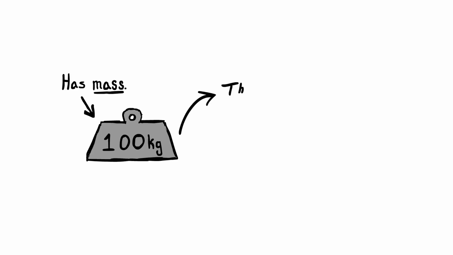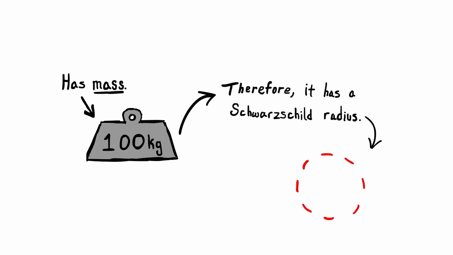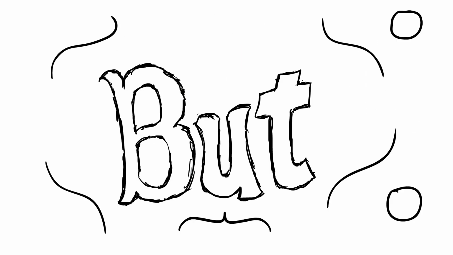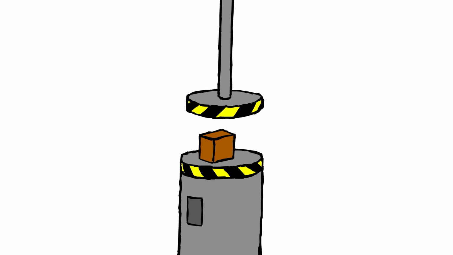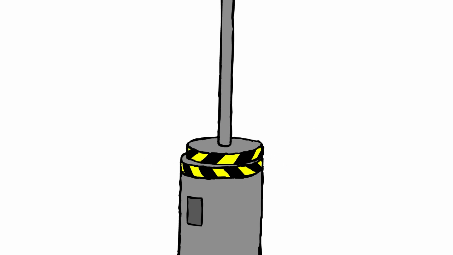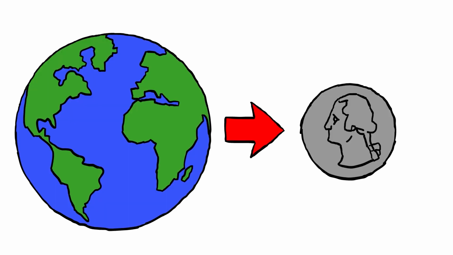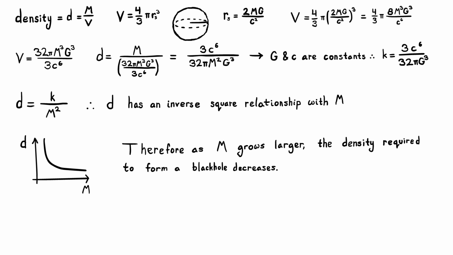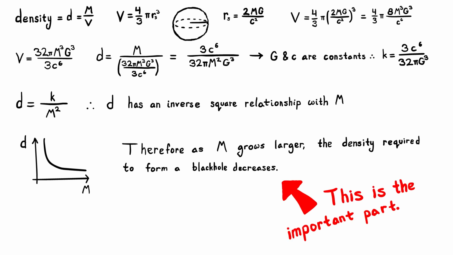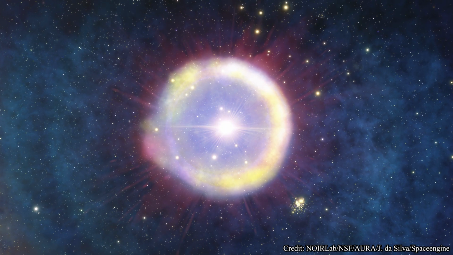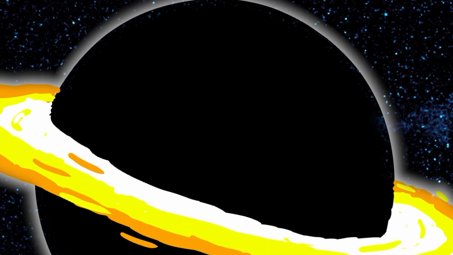Any object that has mass also has a Schwarzschild radius, which means that theoretically, anything can become a black hole. But for most objects, it becomes next to impossible to compress them to such a small size. A human would need to become smaller than the nucleus of an atom. Earth would need to fit into the size of a quarter. But due to geometry, the more mass you have, the easier it becomes to compress said mass into its Schwarzschild radius. That's why supermassive stars become black holes, and that's why we could be in a black hole right now.